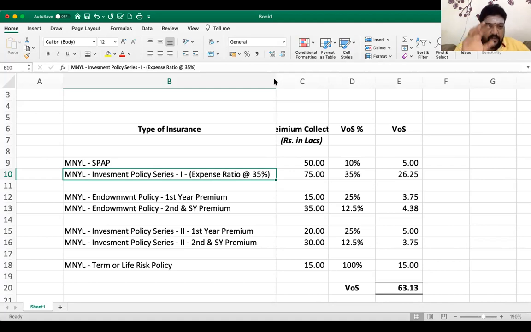See, in an investment policy collected by an insurance company, they will say some number: I'll collect from you 100, but I'll invest only 65. That is why in many insurance policies they say don't close within 5 years, because in 5 years, you will not even get back what you paid. The next 5 years is for accumulation, and the third 5 years is for growth. That is why the average insurance policy should be for a period of more than 15 years.